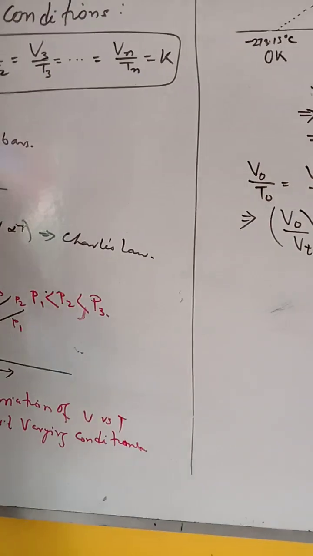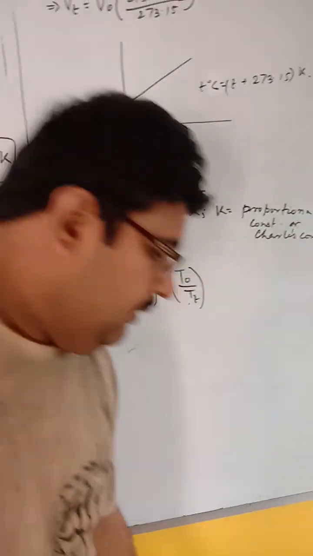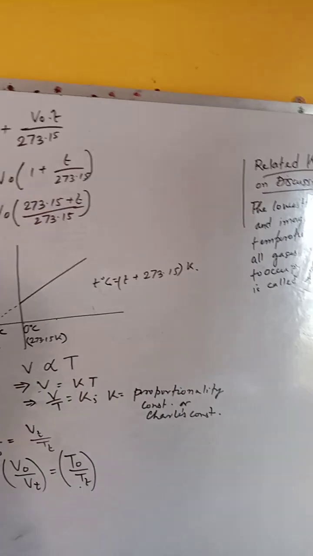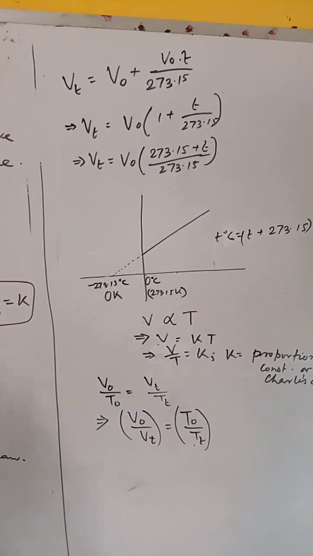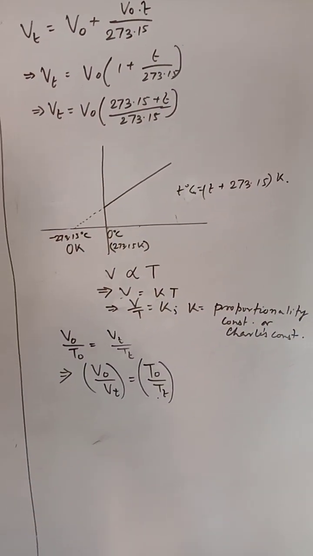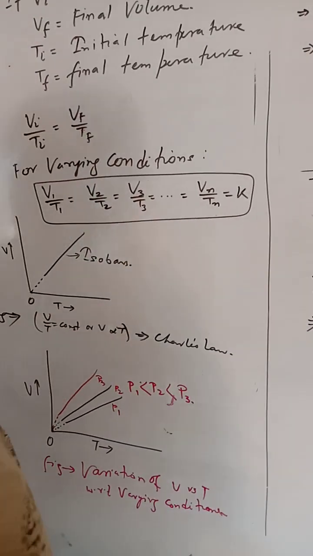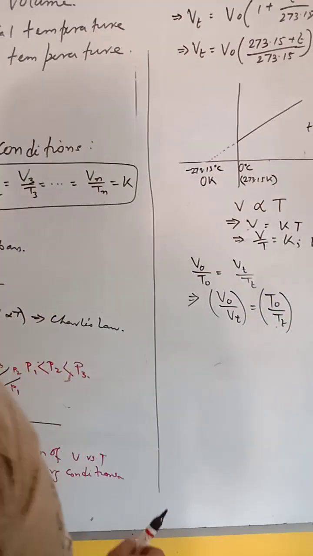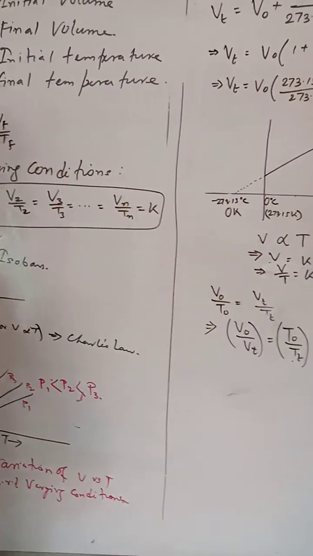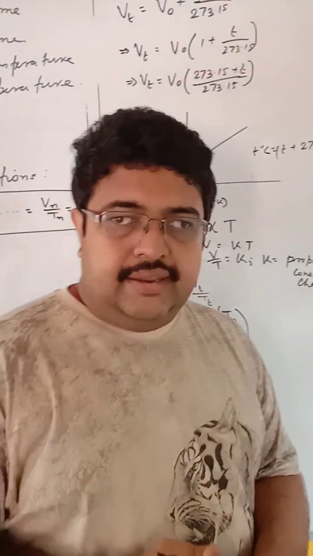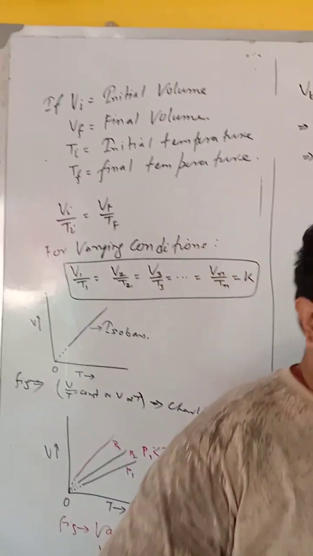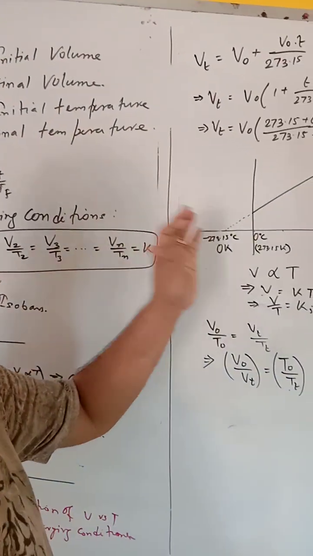Now one thing we should keep in mind: whenever we are solving any numerical with respect to Charles law, you must convert the temperature into Kelvin. In the question they will place the temperature in centigrade, but you should convert it into Kelvin. This is a very important thing, and this is the basis of Charles law. If you ask for applications, first of all, it gave us a new scale for temperature, which is called absolute Kelvin.